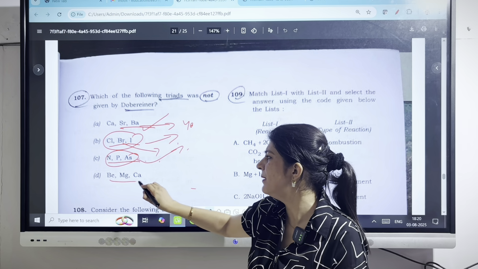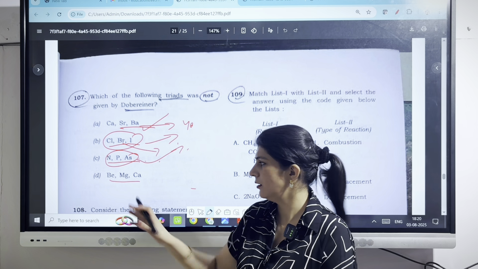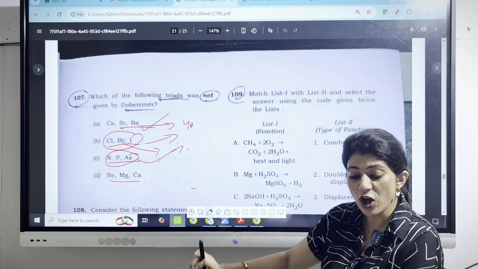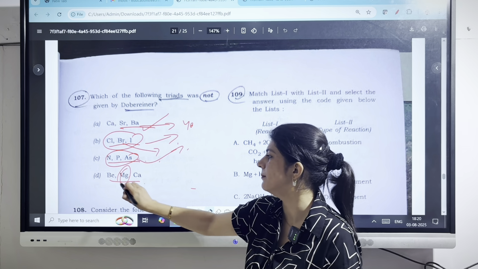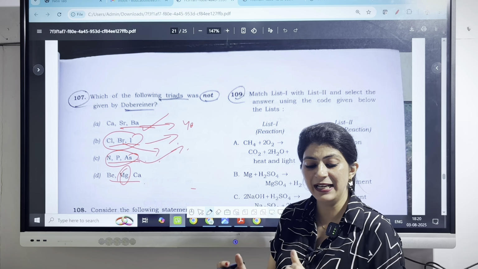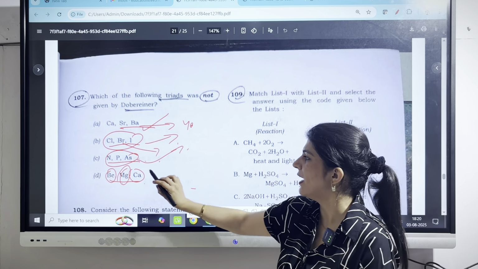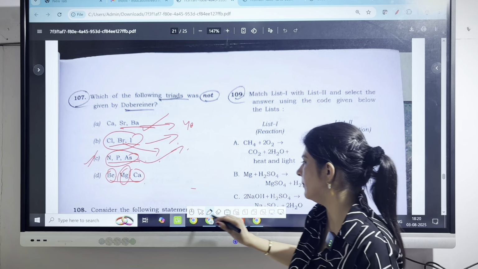The fourth one, beryllium, magnesium and calcium, it also follows the trend because atomic mass of magnesium is again approximately equal to the average of beryllium and calcium. So our answer will be the C option.